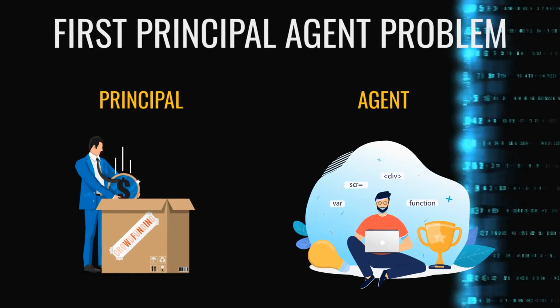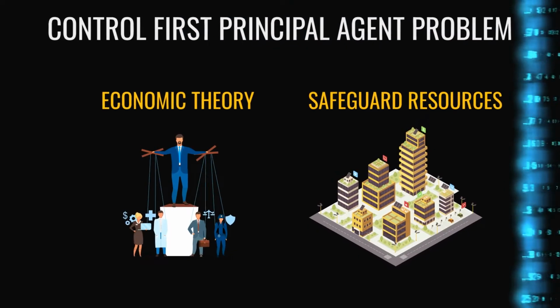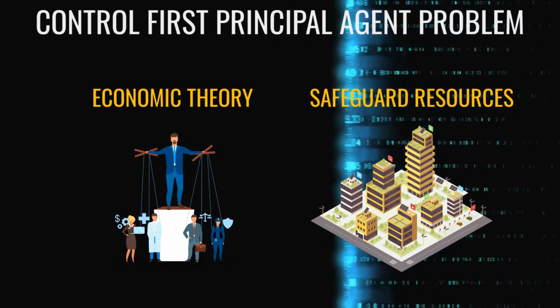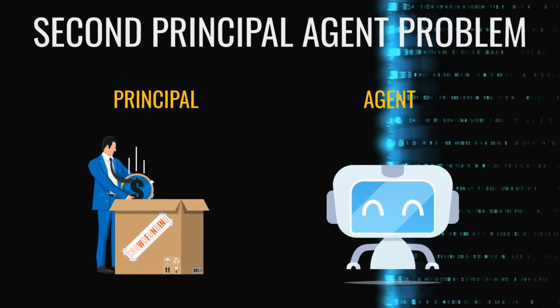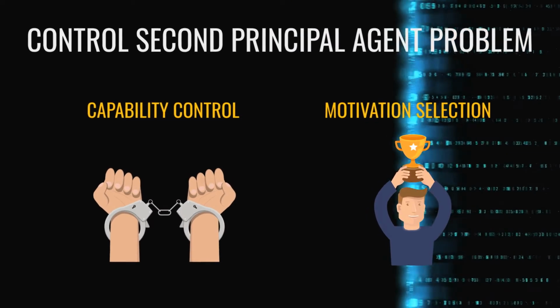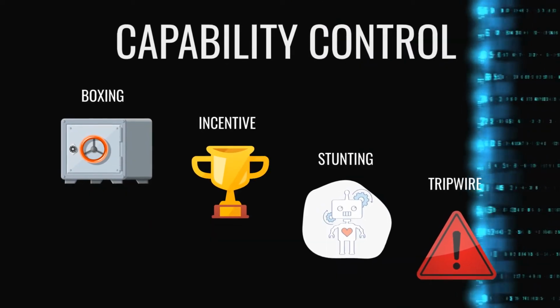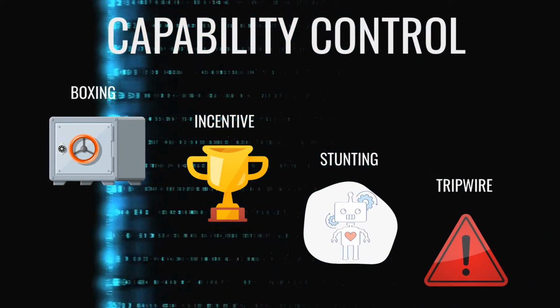To summarize, today we have talked about the first agent problem, where we can use economic theory and resources to control risks between a principal and a human agent. We also talked about the second agent problem, where a principal needs to control a machine agent through either capability control or motivation selection. We walked through the four primary capability control methods, including boxing, incentives, stunting, and tripwires.